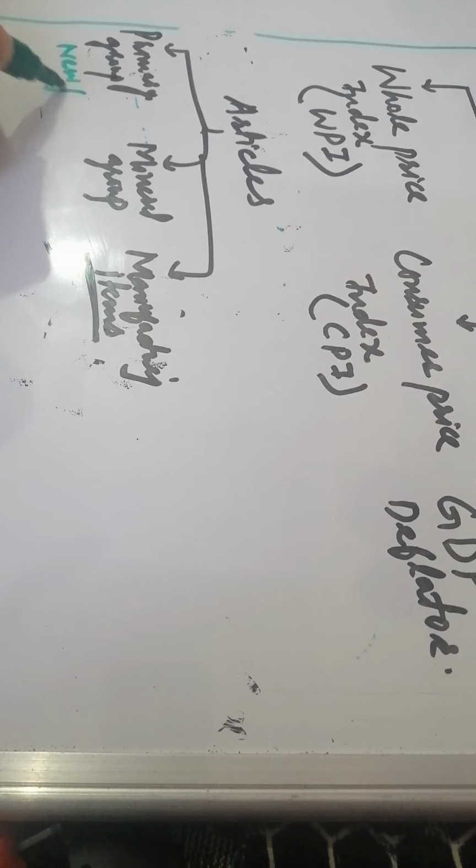So fruits and vegetables are present in this primary group basket.